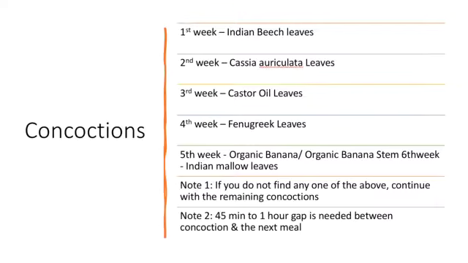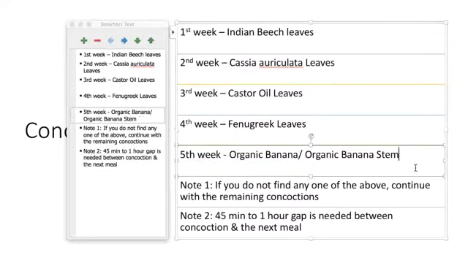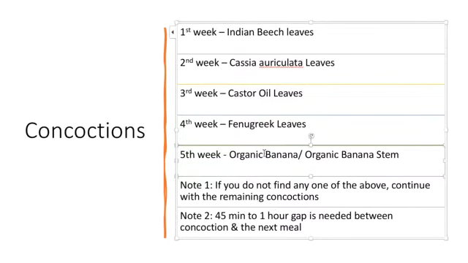First week you should have Indian beech leaves, second week cassia auriculata leaves, third week castor oil leaves, fourth week fenugreek leaves, fifth week organic banana stem. There is no sixth week, that is a mistake. So fifth week only organic banana stem. Try to get organic banana stem. If you don't get that, you can proceed with organic banana.